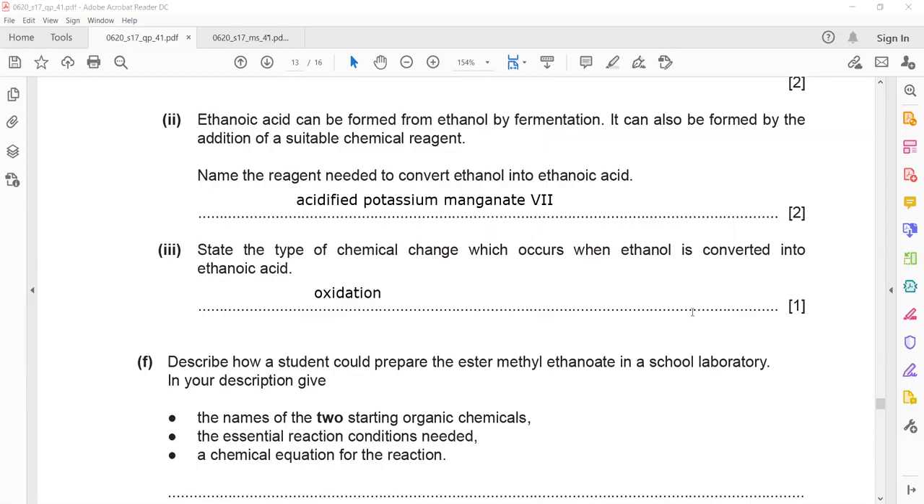Potassium dichromate can be an oxidizing agent, potassium chromate can be an oxidizing agent, but the suitable oxidizing agent which makes this reaction feasible is acidified potassium manganate. Whenever you see the marking scheme for alcohol converting into carboxylic acid, they always use potassium manganate 7, because this is a practical oxidizing agent which gives a higher yield of the product. So you don't find potassium dichromate or potassium chromate named specifically in this reaction.